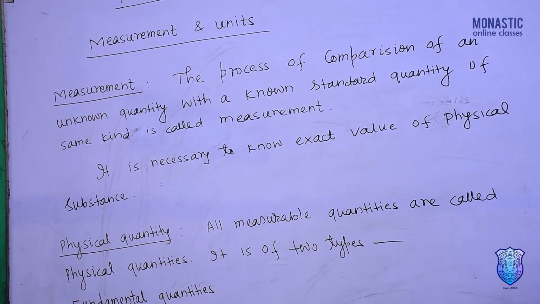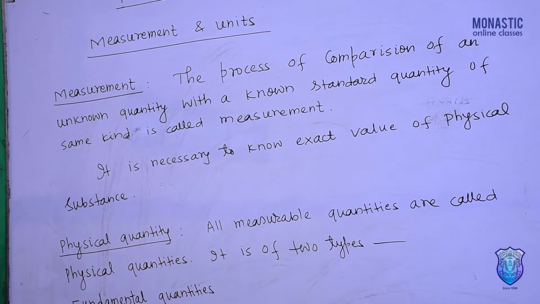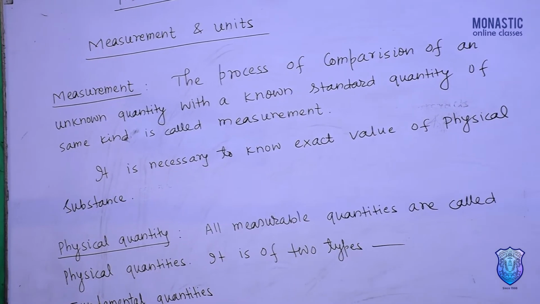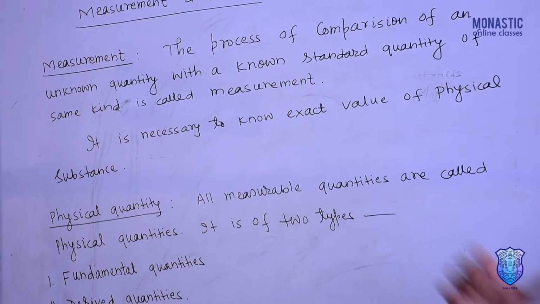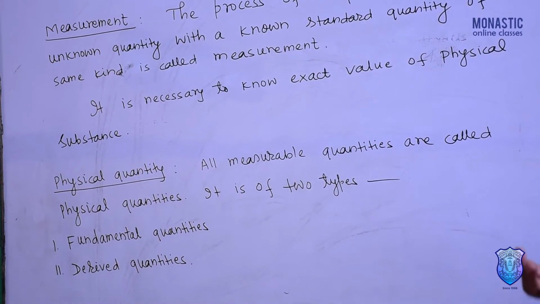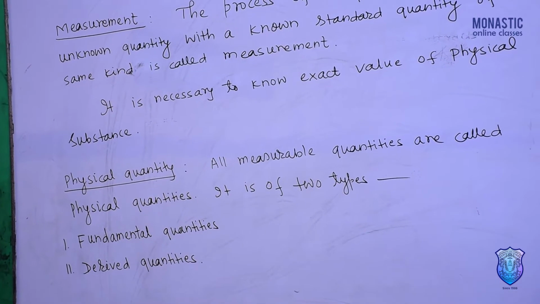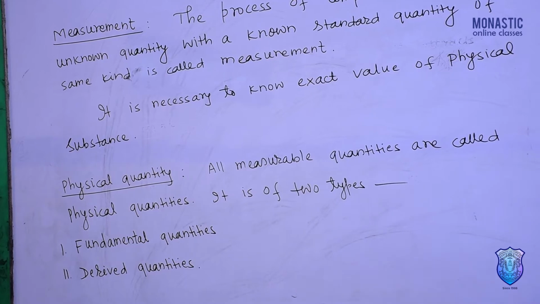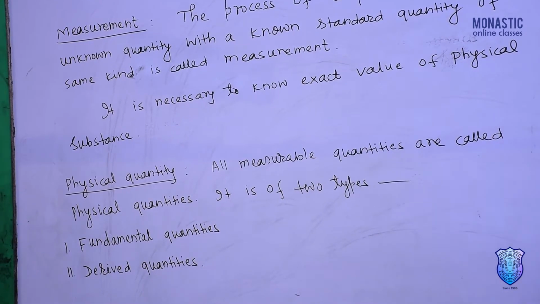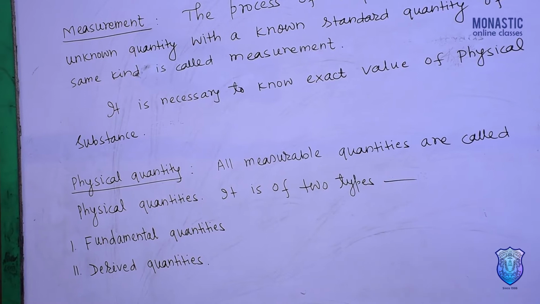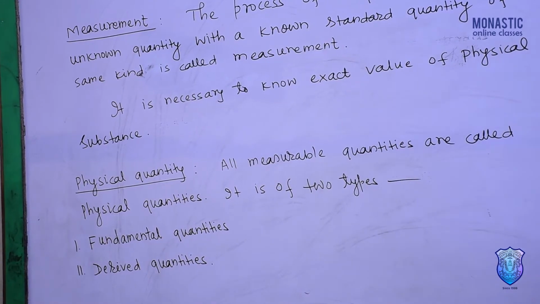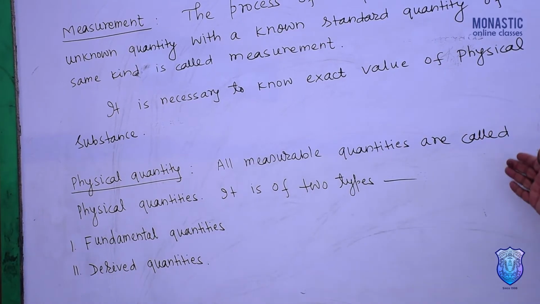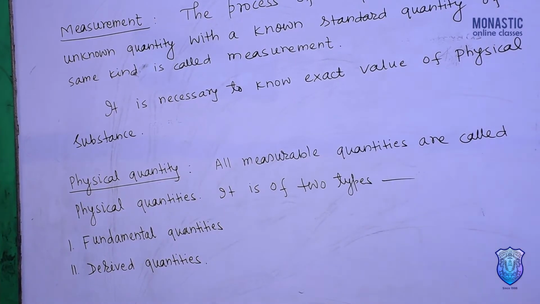All kinds of quantities cannot be measured. Those quantities which can be measured are called physical quantities. Like length, mass, time, these quantities can be measured, so these are physical quantities. But some quantities like sympathy, respect, anger cannot be measured, so these are not physical quantities. So we can say, all measurable quantities are called physical quantities.